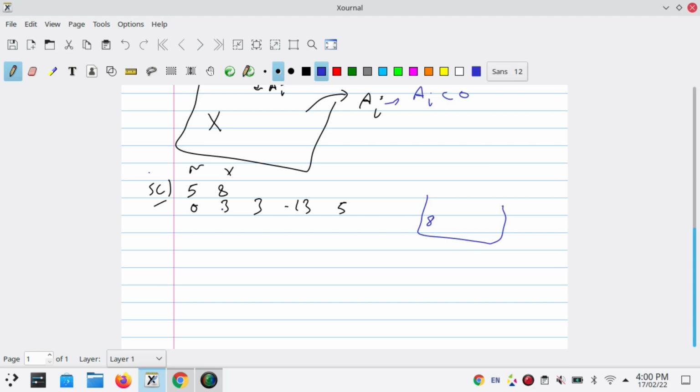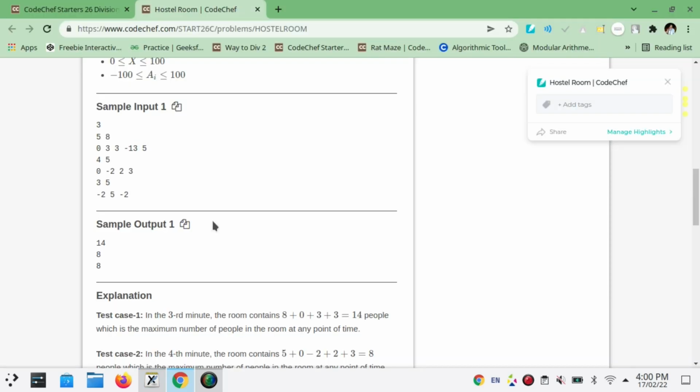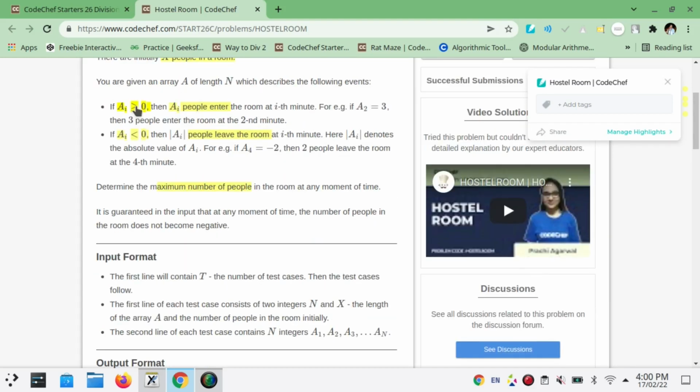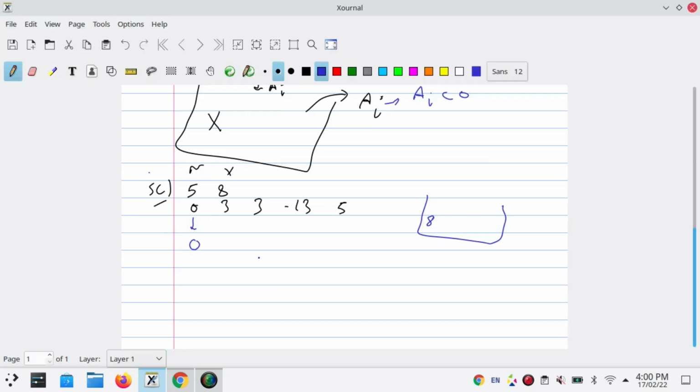At i equals 0, 0 people enter the room. It is given that A_i is greater than or equal to 0. So now the number of people becomes 8 plus 0, that is 8.